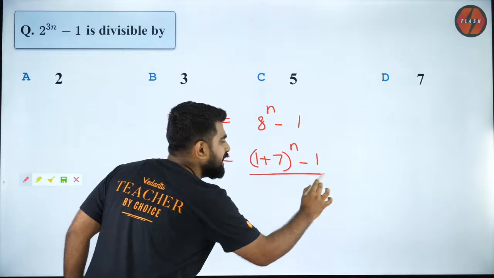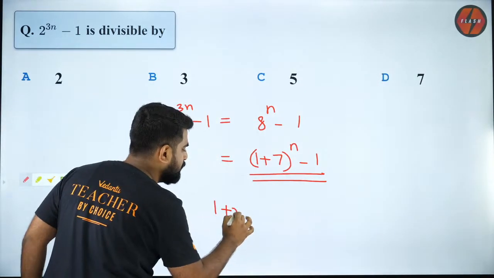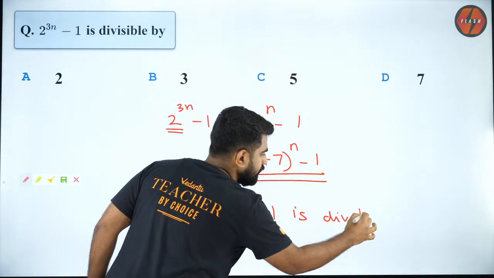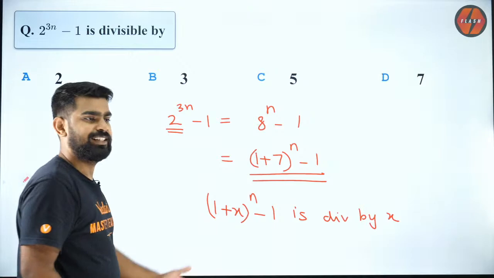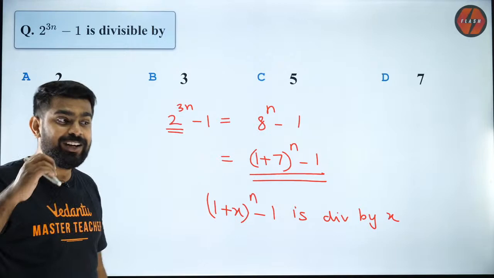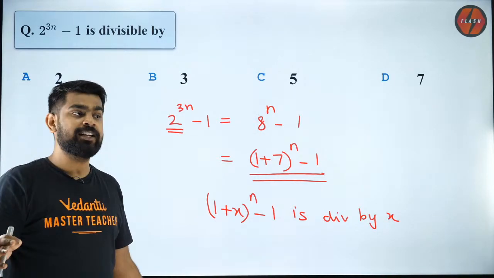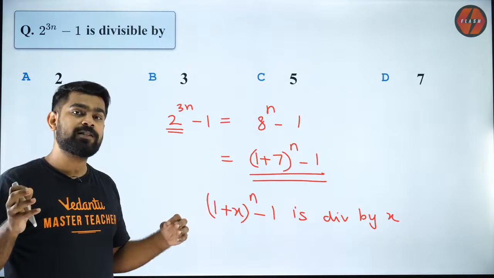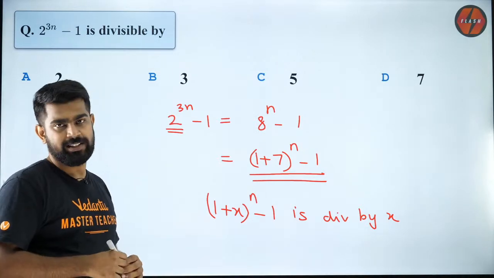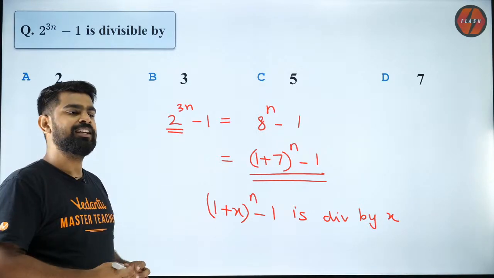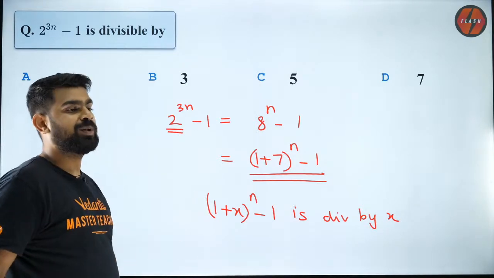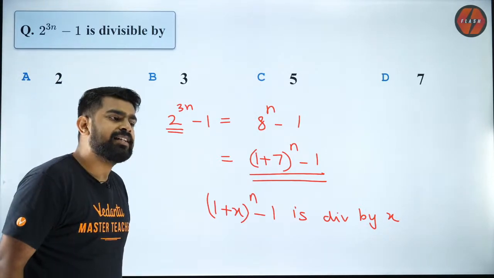Now don't you agree this is exactly what I taught you before? (1 plus x) power n minus 1 is divisible by x. That's it. Use the property. Amazing, na? That is exactly what I want. You learn, you apply. That is a trick which works the best in maths. You have to learn methods. You need to apply them in questions, guys. You need to think of how to apply it. This is actually also a short method. I hope you guys liked it. So with that, let's move forward.